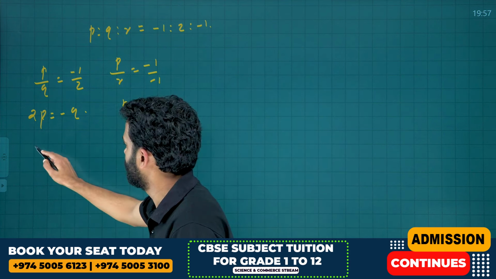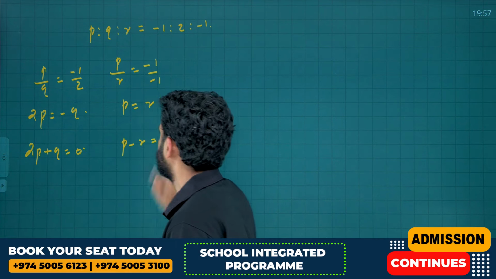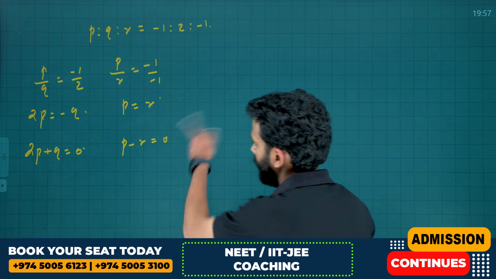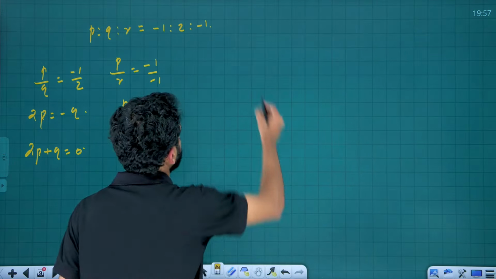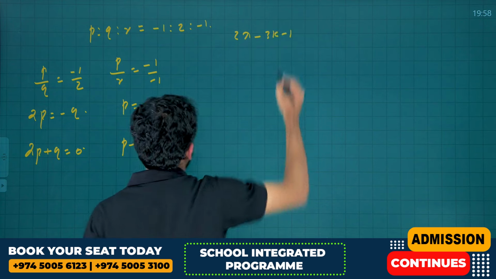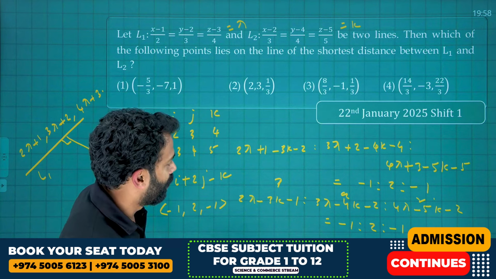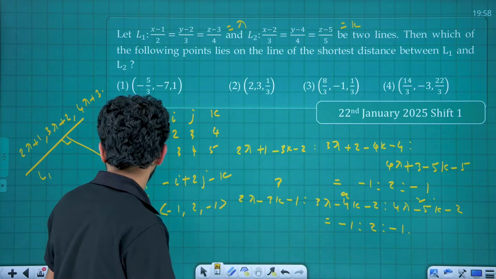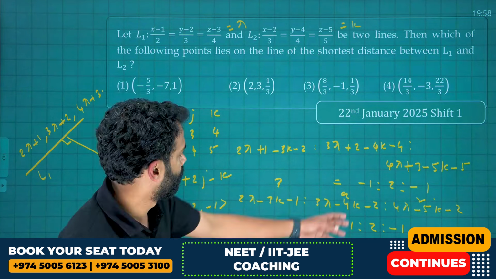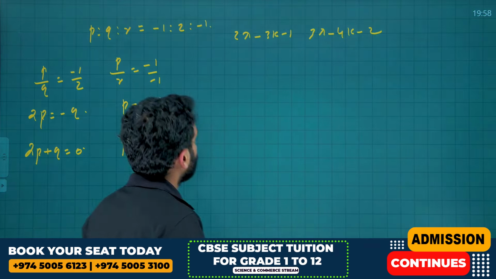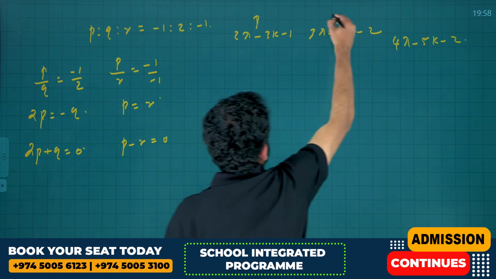Further we can write it like this: 2P plus Q is equal to 0 and P minus R is equal to 0. Let's write all of this here. And what was P? P is 2 lambda minus 3k minus 1. I'm sorry for shuttling between the slides, there are no other options. Q is 3 lambda minus 4k minus 2 and R is 4 lambda minus 5k minus 2.